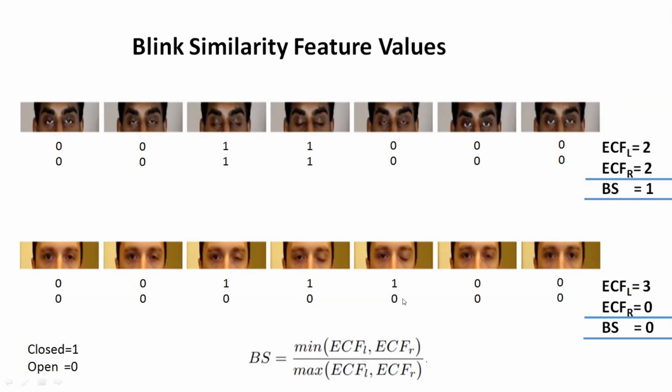Similarly, for the Bell's palsy case, there were 3 frames where the left eye was closed, resulting in ECFL equal to 3. But in those very frames, our right eye, which was the affected side, was still open. So this results in ECFR equal to 0 and our final BS feature turns out to be 0.